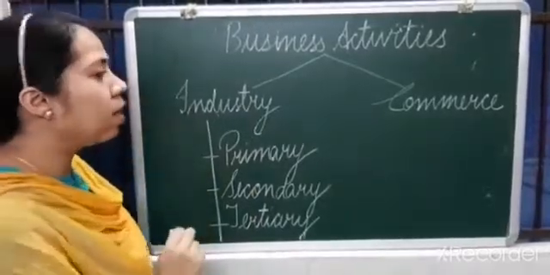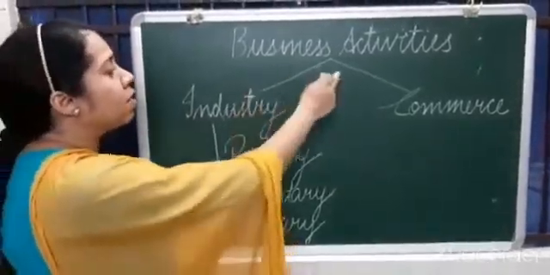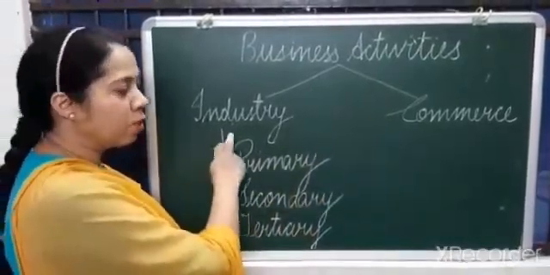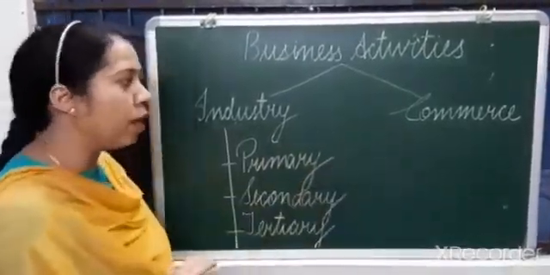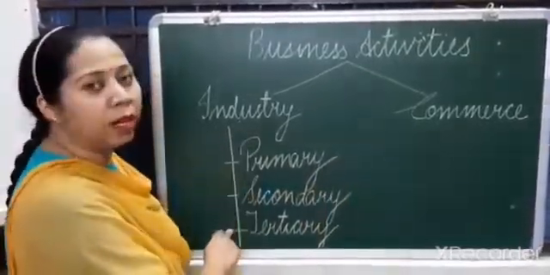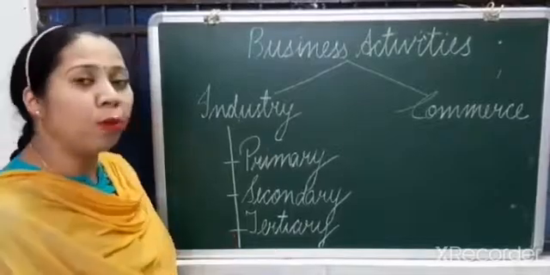Now, as you can see in this chart, business activities can broadly be classified into two categories. First one is industry, second one is commerce. Okay, commerce part we are going to do in the next video. Today we are going to complete our industry portion. Now, what do you mean by industry?